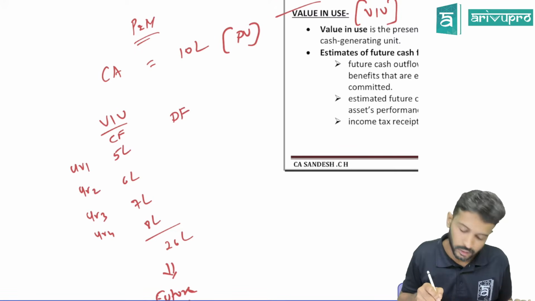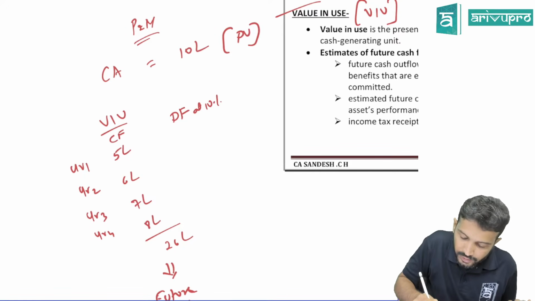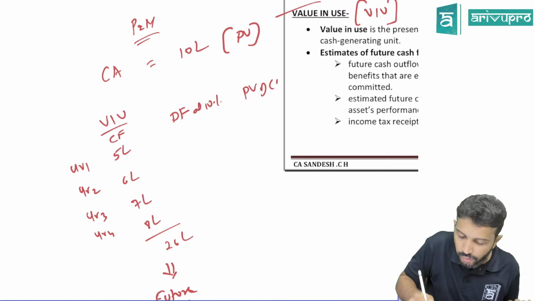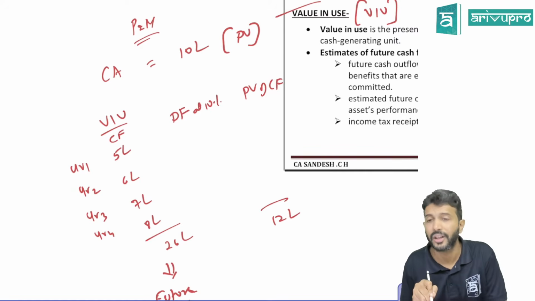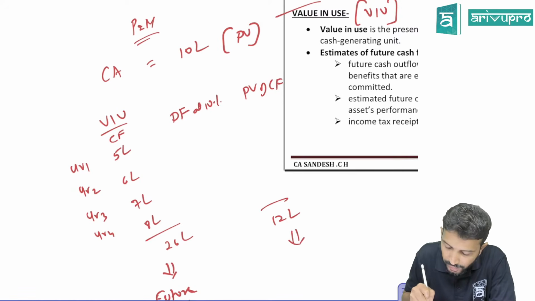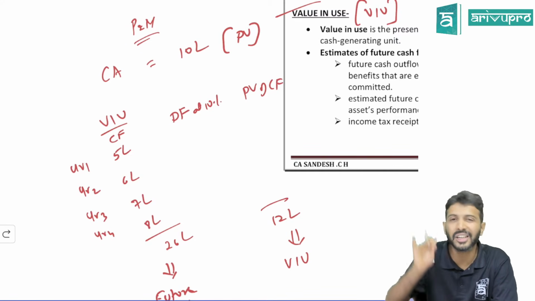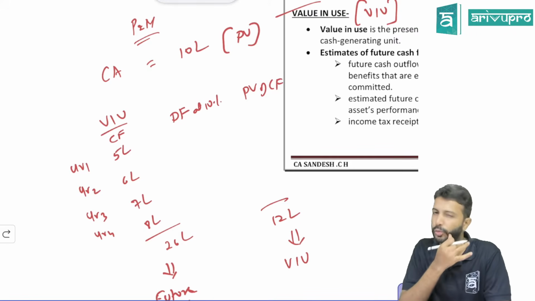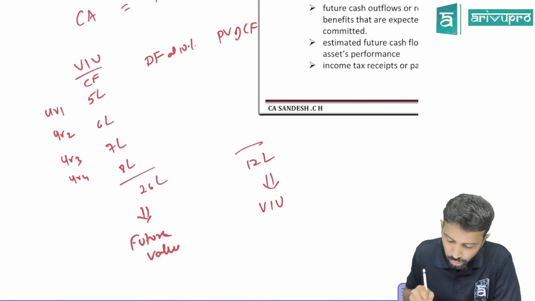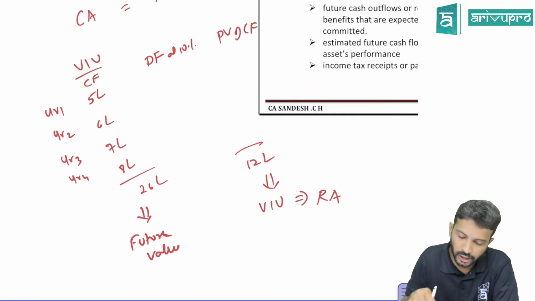Okay, everybody, they will give you a discount factor in the question. Let's say the discount factor is 10%. I'll not calculate it. Then you will get the present value of cash flows. Let's say the present value of cash flow is 12 lakh rupees. Now this 12 lakh becomes the value in use, because this 12 lakh is the present value of cash flow, and the carrying amount is also a present value. If you are not able to find out the fair value, then value in use itself becomes the recoverable amount in that case. Comfortable, everyone? So that is what they have said over here.